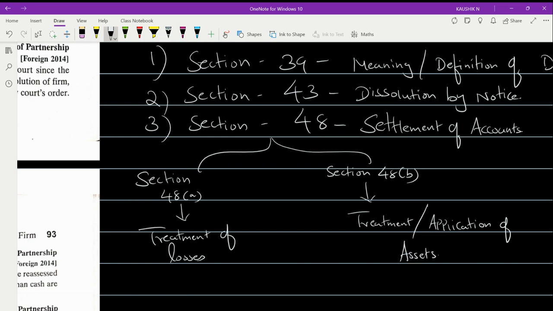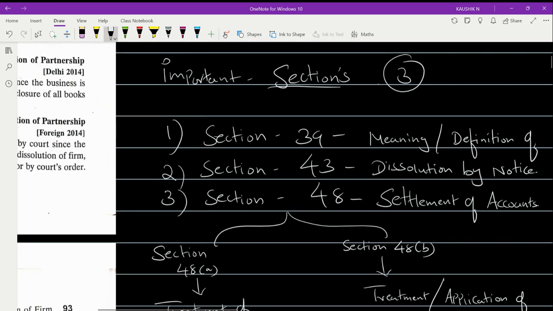So these are the three important sections that we have in this topic.